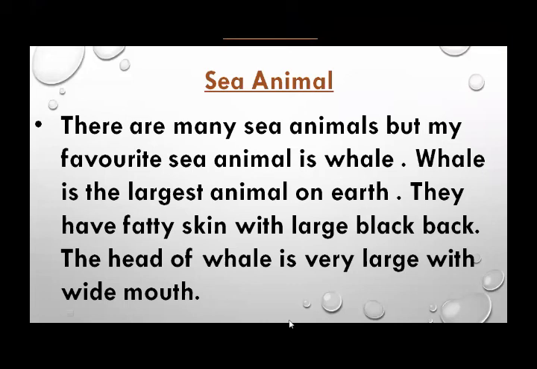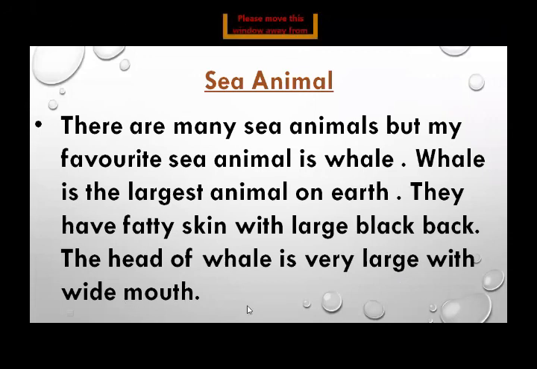They have fatty skin with large black back. So their skin is very fat, and their back is very large and it is black in color. The head of whale is very large with wide open mouth.